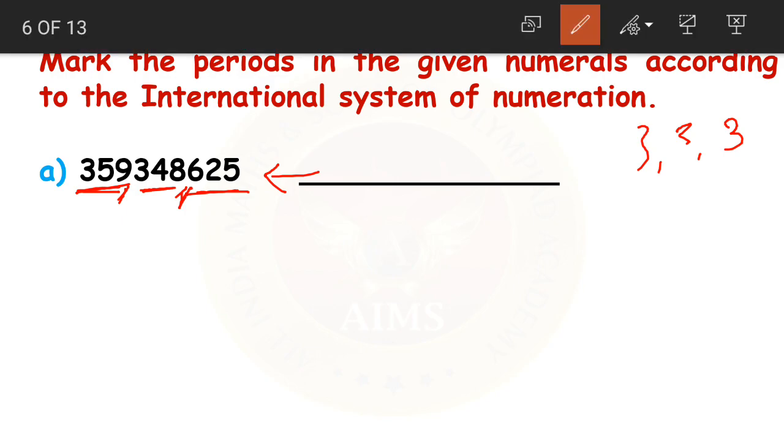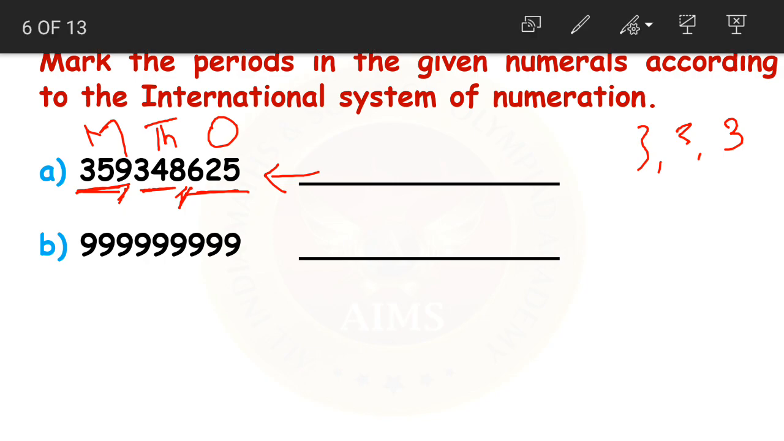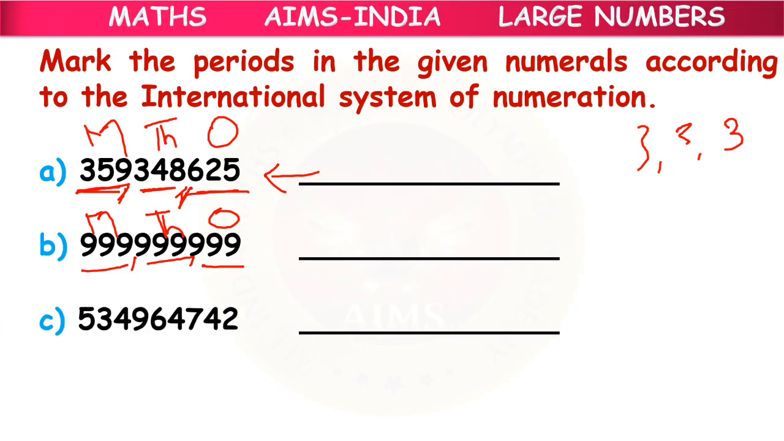Now what are the periods here? This is the ones period, then we have the thousands period, then we have the millions period. The next number, again after 3 digits, then after 3 digits. Again this is the ones period, thousands period and millions period. Understood, children? Very simple, right?